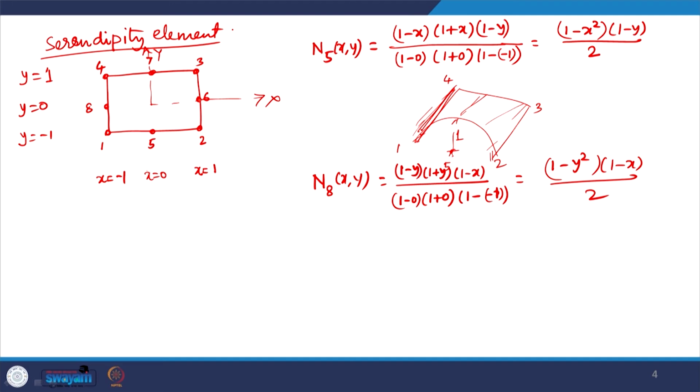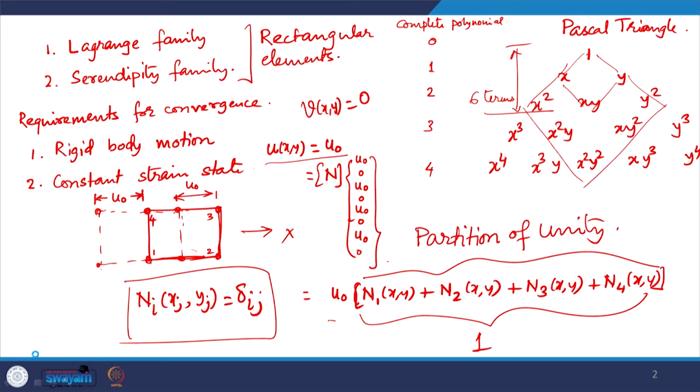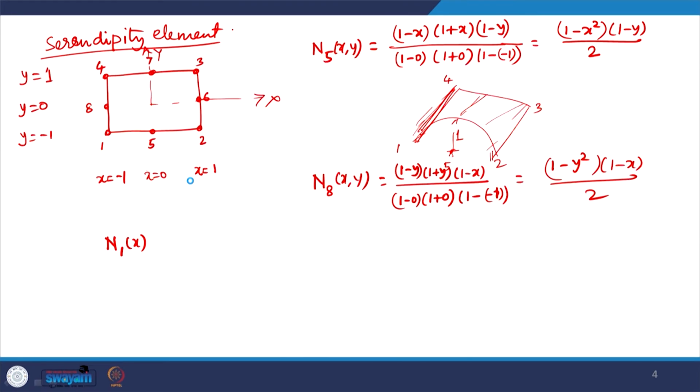And similarly, we can define the interpolation functions for 6 and 7 by a suitable product of zeros of the 3 lines. Now, what is done is we can define N1(x, y), the interpolation function for node 1, as (x minus 1)(y minus 1) by 4 for the 4 noded rectangle. So, we make use of that.